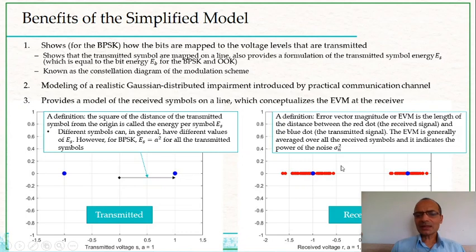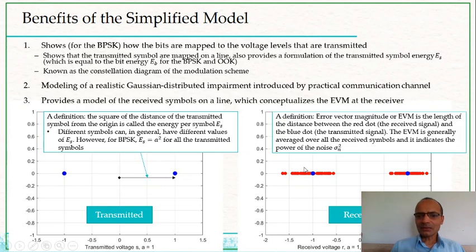And what this diagram allows us to do is to get an average value of the magnitude of such vectors. So here there are so many vectors that I can draw for each of the red points, and corresponding to each such vector there will be a length associated, and if I take the average of all those lengths, then I get a quantity which is known as error vector magnitude average.